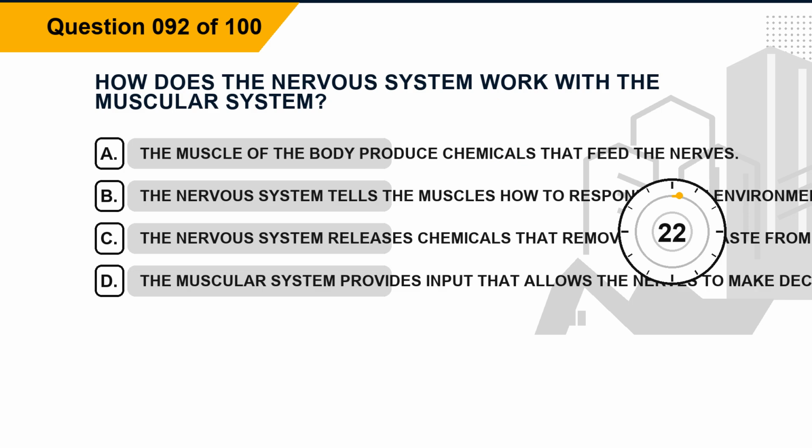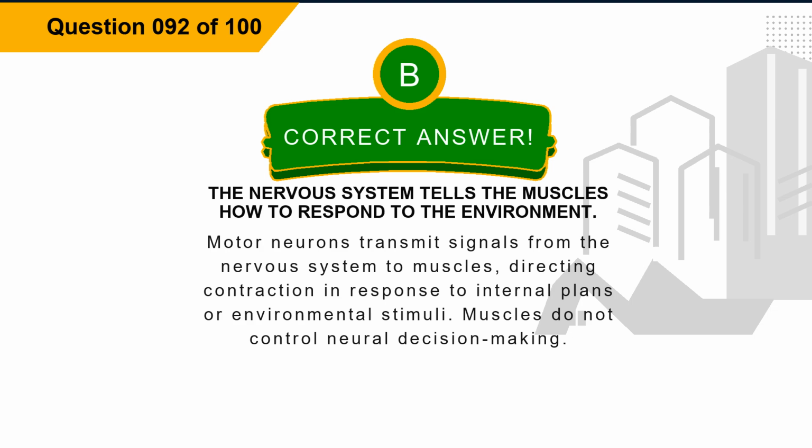Question 92. How does the nervous system work with the muscular system? Option A. The muscle of the body produce chemicals that feed the nerves. Option B. The nervous system tells the muscles how to respond to the environment. Option C. The nervous system releases chemicals that remove excess waste from the muscles. Option D. The muscular system provides input that allows the nerves to make decisions. The correct answer is option B. The nervous system tells the muscles how to respond to the environment. Explanation. Motor neurons transmit signals from the nervous system to muscles, directing contraction in response to internal plans or environmental stimuli. Muscles do not control neural decision-making.